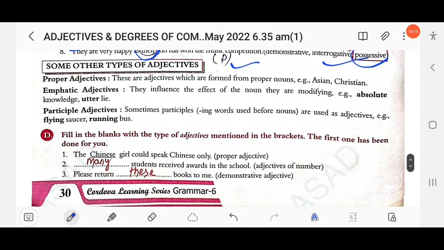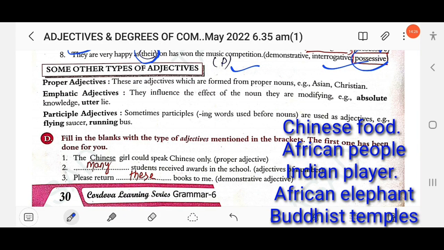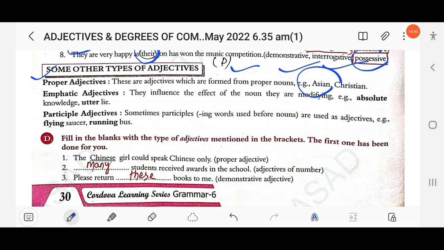Then next here some other types of adjectives are provided: emphatic and participle adjectives, present participle and past participle, and proper adjectives. Proper adjective means the adjectives that are formed from proper nouns. India, proper noun, Indian, adjective. Similarly, Asia, proper noun, Asian, adjective. Similarly, Africa, proper noun, African forest. This is a proper adjective.